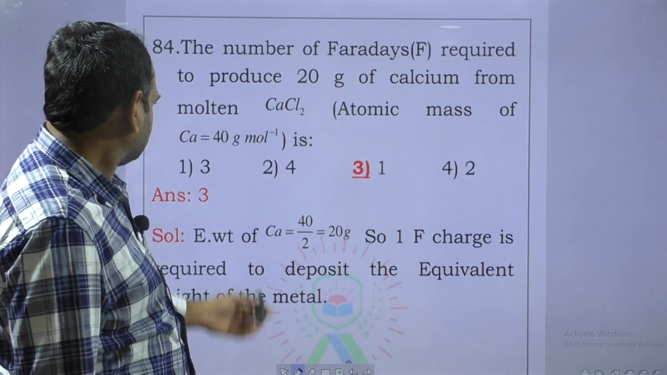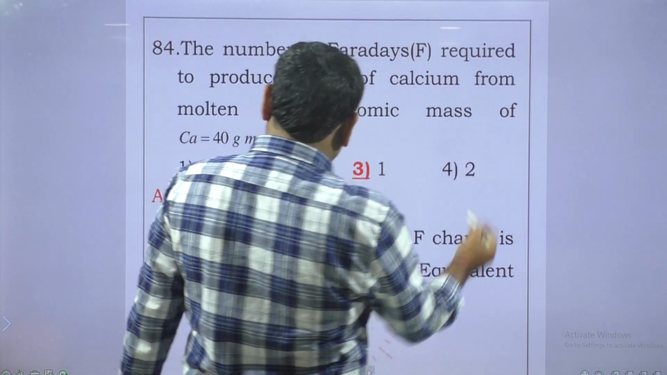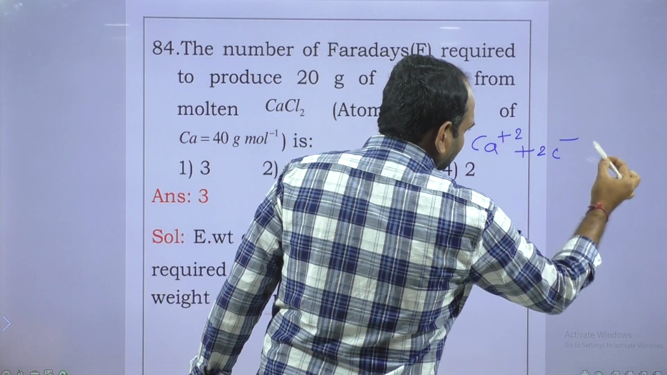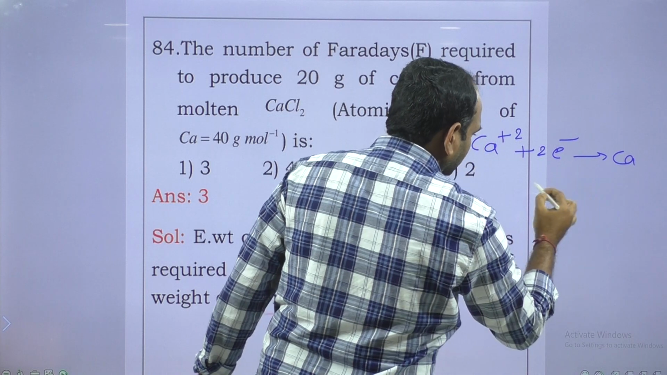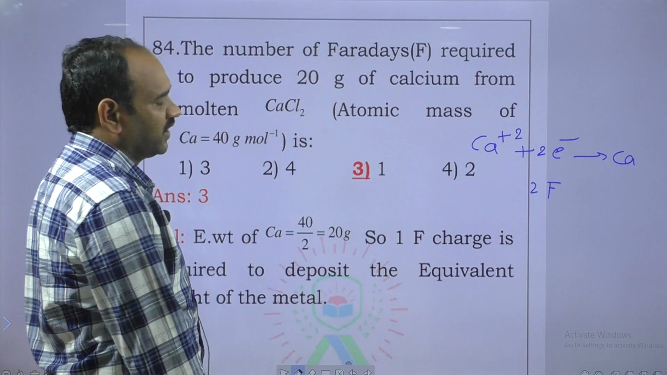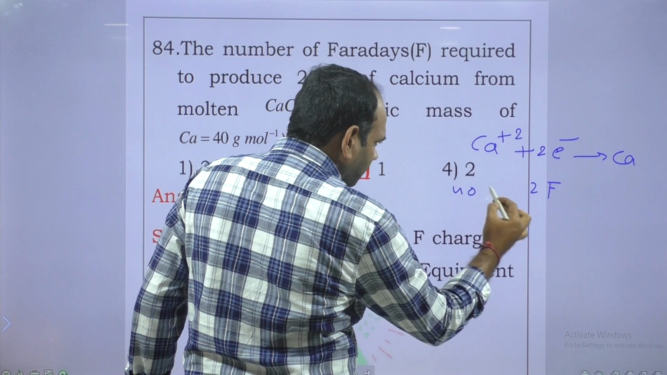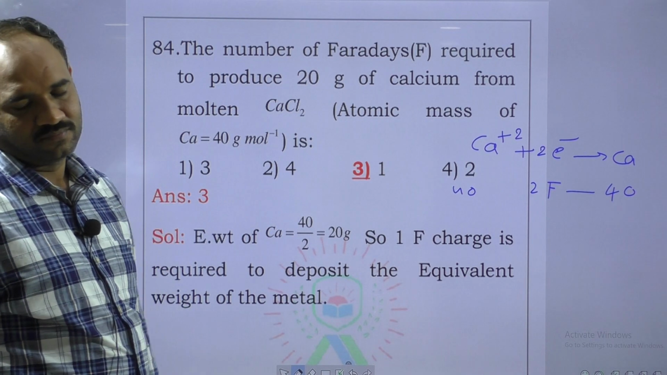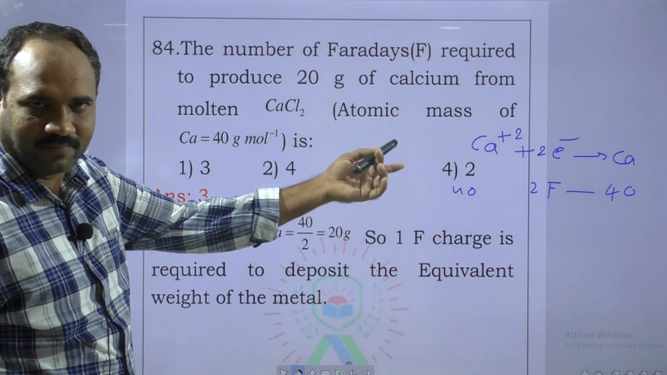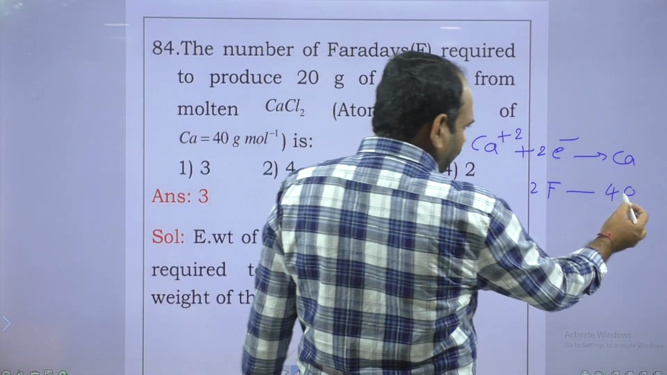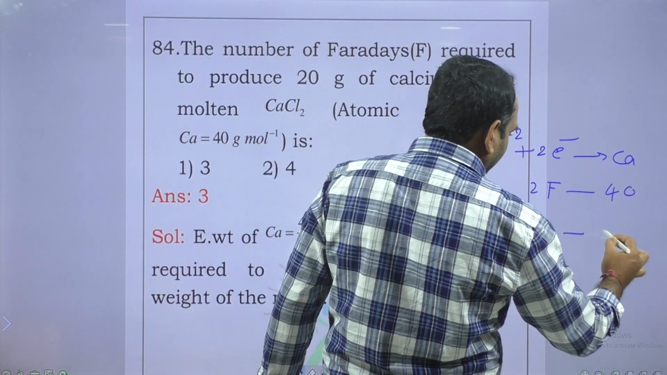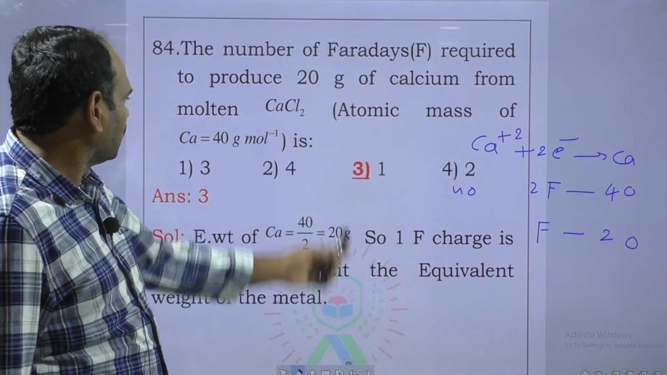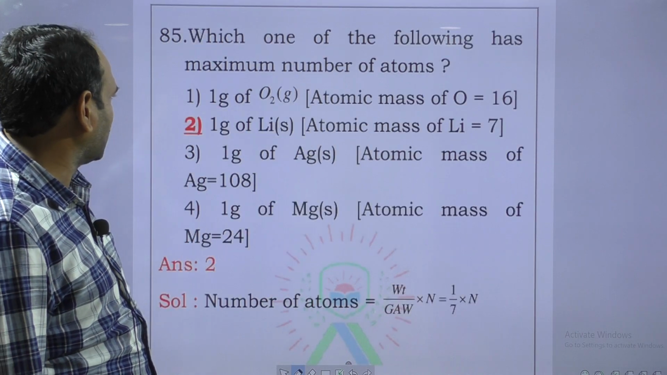Next question. Ca2+ by gain of 2 electrons is converted into Ca. Here, for 2 Faradays, 40 grams of calcium is deposited. By passing 2 moles of electrons, nothing but 2 Faradays of electricity, 40 grams is deposited. For 1 Faraday it is 20 grams. So that's why for 20 grams of calcium, 1 Faraday is enough, 1 mole of electrons.